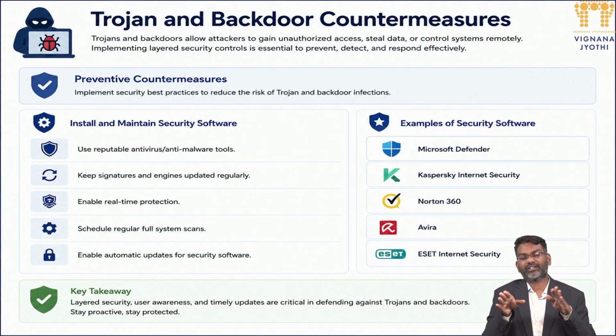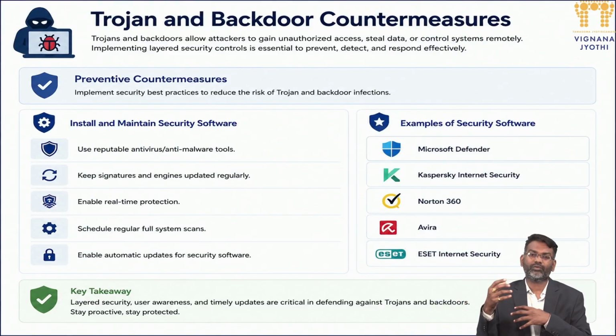Coming to the basic introduction, we'll have a glance, as a repetition for 2 to 3 minutes, at what exactly Trojans and backdoors are. Then I will go with the countermeasures, how we are going to implement different types of prevention mechanisms to stop Trojans from affecting my own system or network. So what exactly are Trojans, or backdoors, which are also called trapdoors?